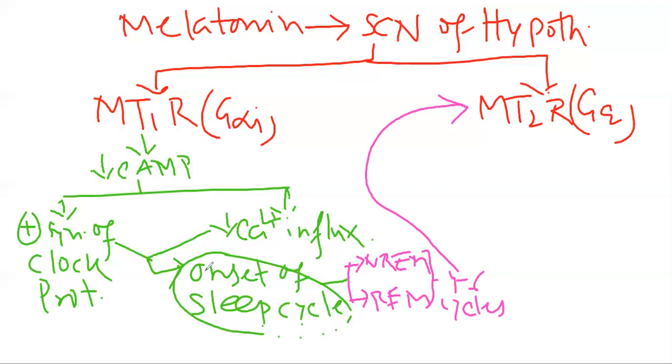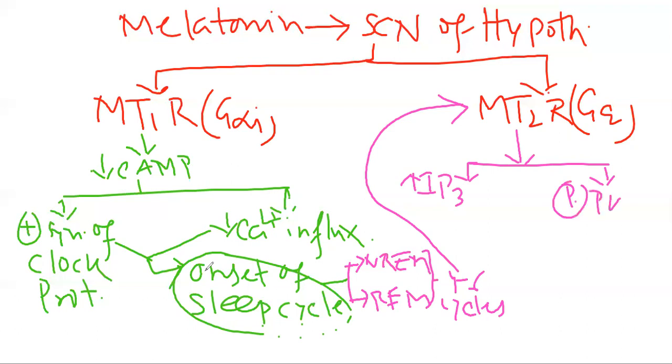And at day hours particularly, or during the sunrise, this Gq mediated action will lead to an increase in the IP3 concentration, inositol triphosphate concentration, and also there will be phosphorylation of the protein kinase C. And together, these two things will do what? Together, they will first deactivate the clock protein or clock gene, and increase the calcium ion concentration. So deactivate the clock gene,